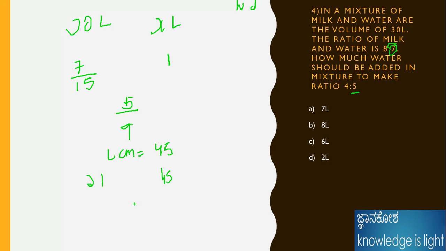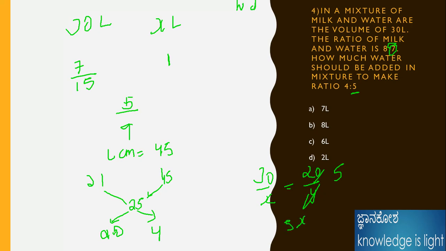Here it is coming as 25 minus 20, and here it is 4 by 20. Here 30 by x divided by 20 by 4. 4 5s are 20, therefore 5x is equal to 30. Therefore x is equal to 6 liters.